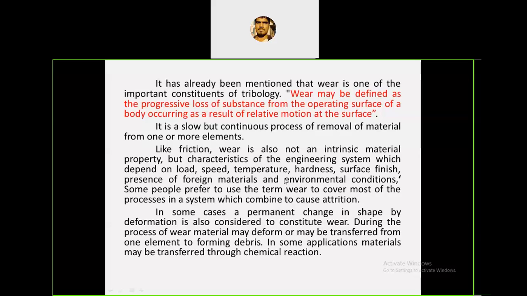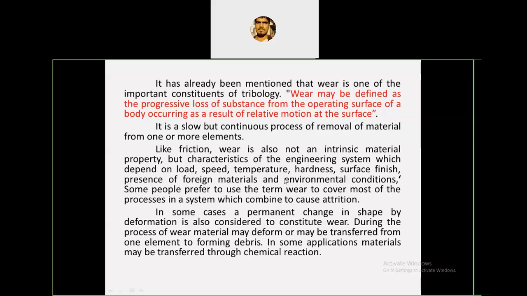And also environmental conditions like moisture. If the moisture is more, what happens? It will start producing corrosion or rust on the surfaces, and it will produce wear. Or if it is chemically reactive, if the surface is not chemically stable, what happens? It will form chemical reactions and produce a byproduct, and that byproduct will affect the wear. Clear? So these parameters directly affect the wear and increase it.